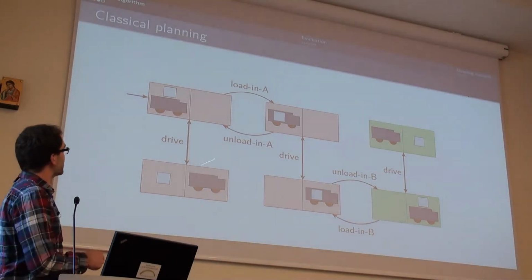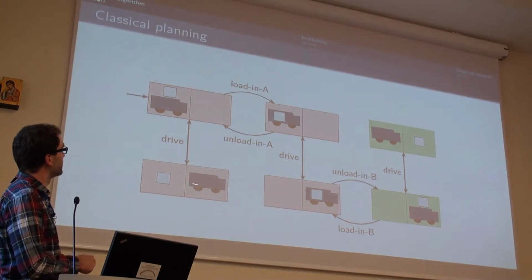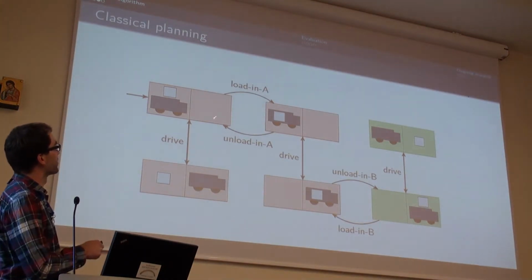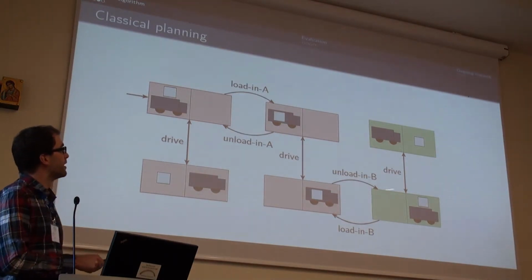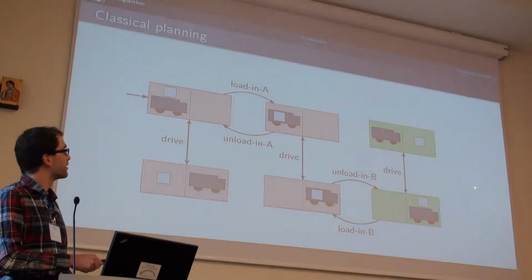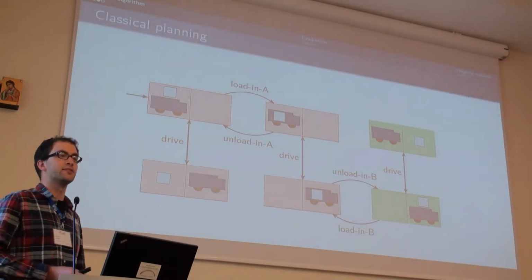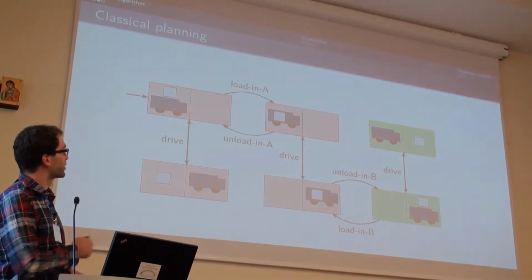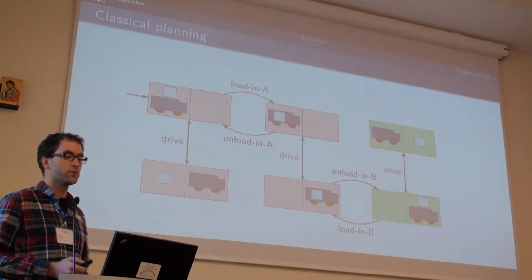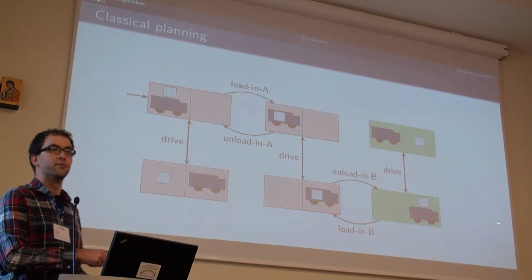We have the actions that drive the truck from location A to location B here, and then we have load and unload, and the same actions in the location B. So, as you all know, this can be easily solved with Dijkstra, for example, and we can easily find an optimal plan here, which is to load the package in A, drive to B, and unload in B, of course.